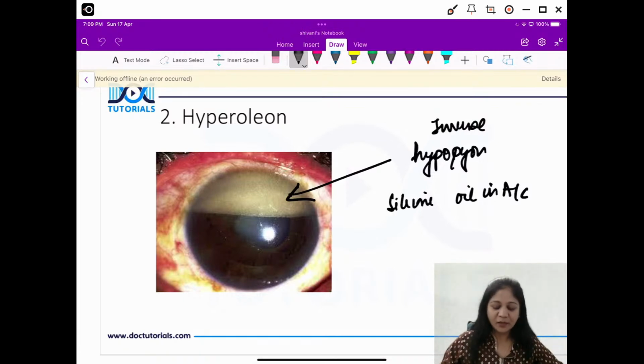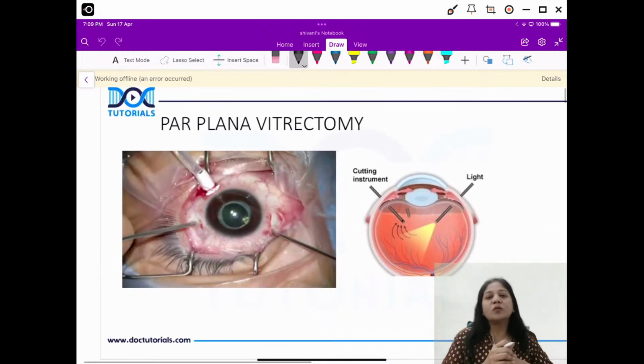Important question, friends, right? Now this is again a picture question. They'll give you this image and ask you which procedure this is. So you have to identify this is a pars plana vitrectomy. It is also called a 3-port pars plana vitrectomy. All right, please remember, this is also an important picture question.